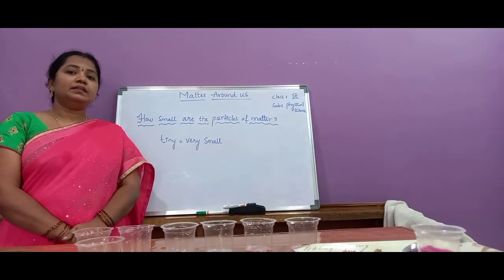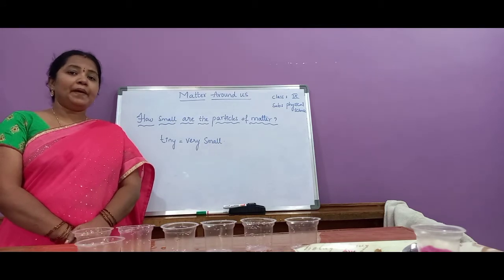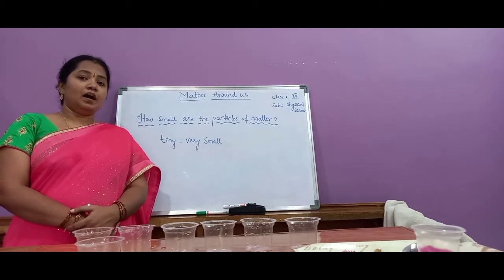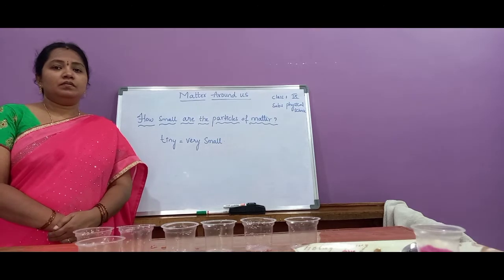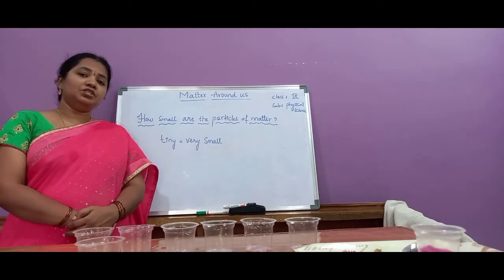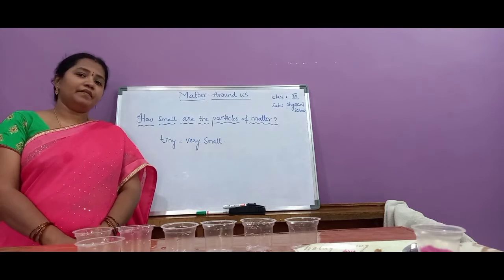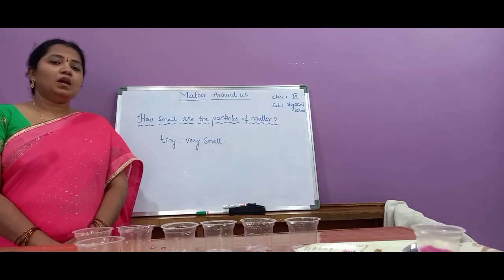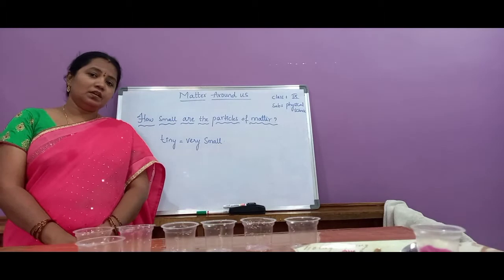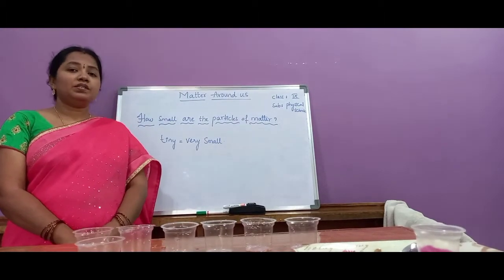In solids, the particles are very tightly packed. In gases, there are very large intermolecular spaces and very little intermolecular force of attraction. Solids have very large intermolecular forces of attraction.